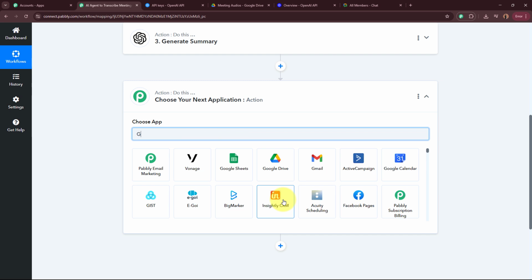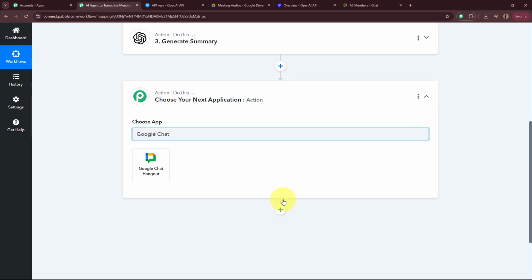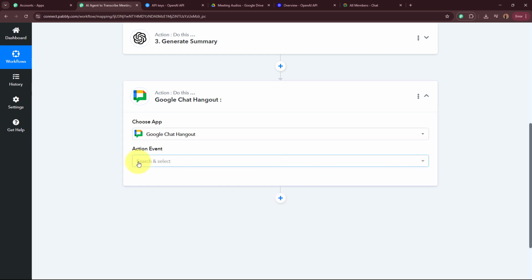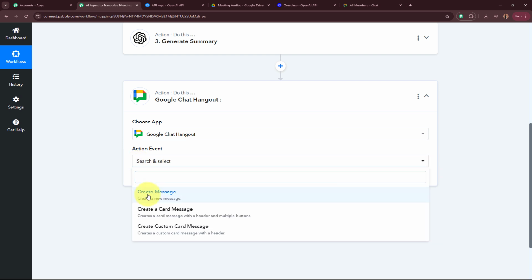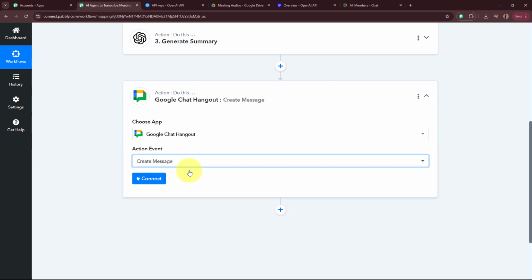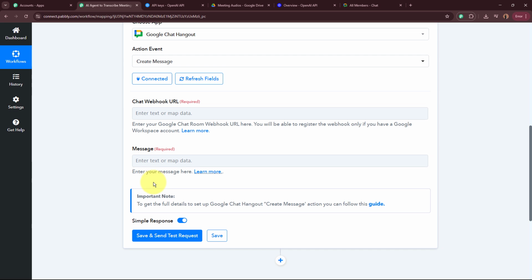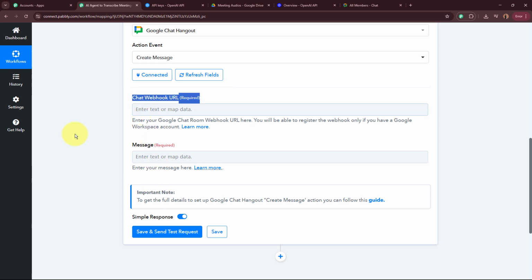And for the action application over here, I'm going to select Google Chat right over here. The action event over here is going to be create message. Okay, as now we're going to create and send a message in the Google Chat space that we have created. Then I'm going to click on this connect button. After clicking on connect, it is asking for the chat webhook URL. From where are we going to get the chat webhook URL?